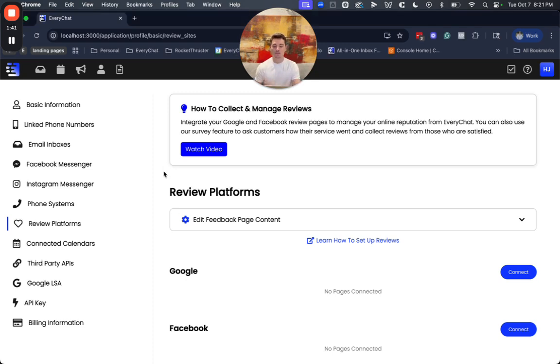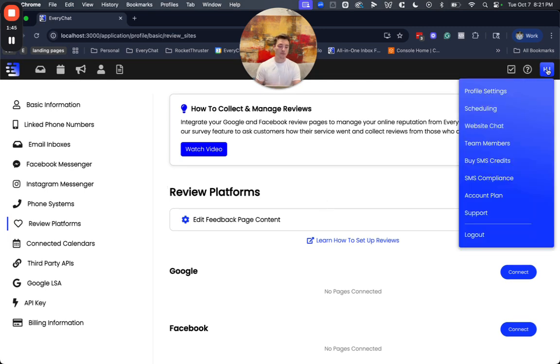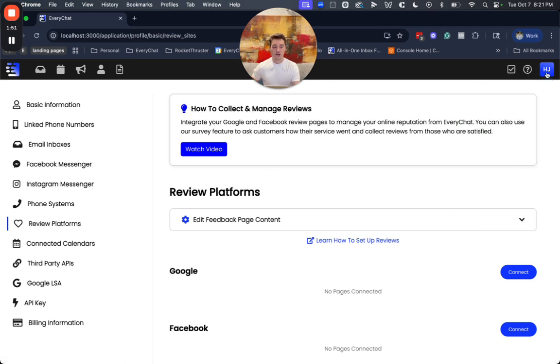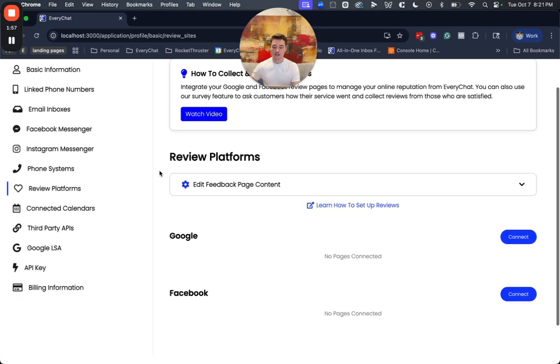So this right here is the review settings page. Now, how did I get here? I first went to profile settings up here, and then I went to review platforms over here on the left side within the profile settings dashboard or main screen. So from here, you're going to see a few things. This is going to be where we edit that survey page content. We'll talk about that here in just a second and how to activate that page.